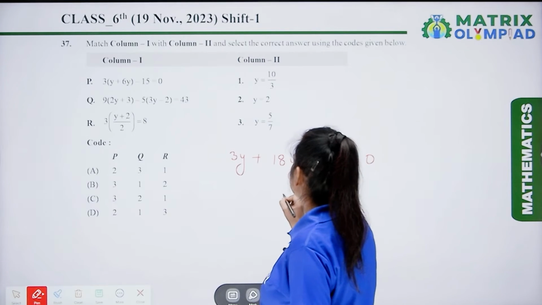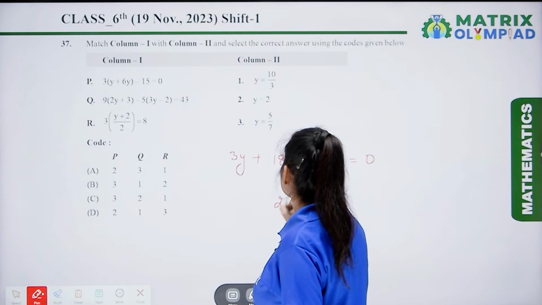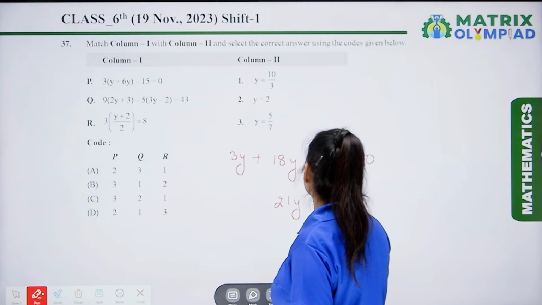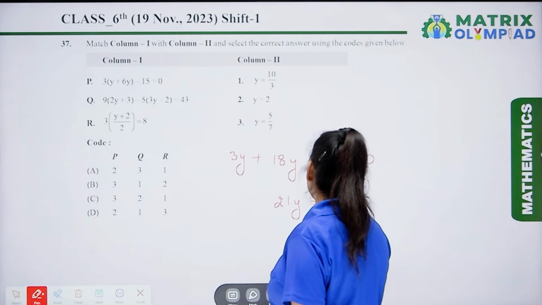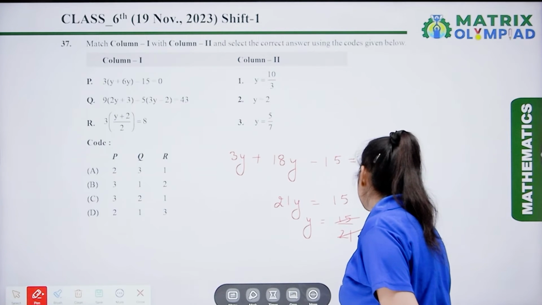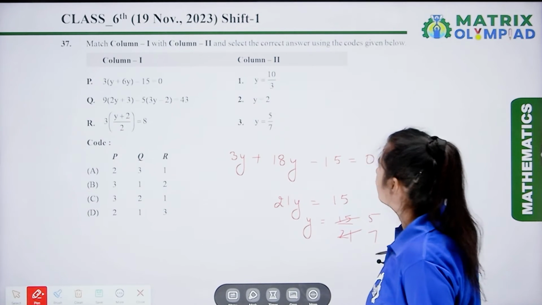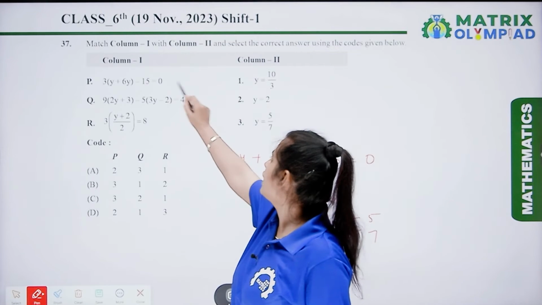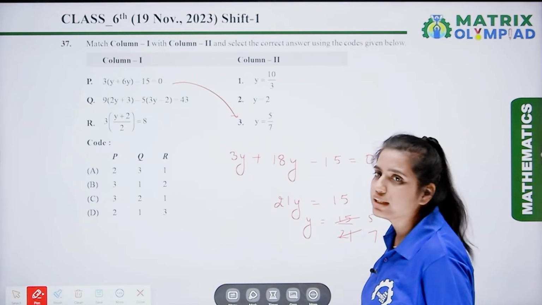So here we get 21y equal to 15. y is equal to 15 upon 21. After reducing to the lowest form, we get 5 upon 7. So here the value of y is 5 upon 7.